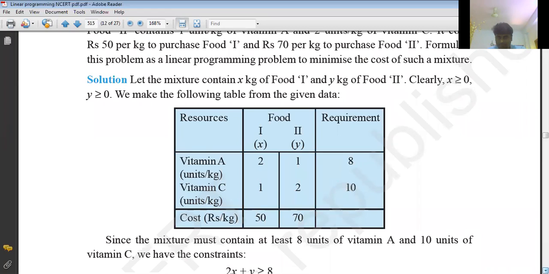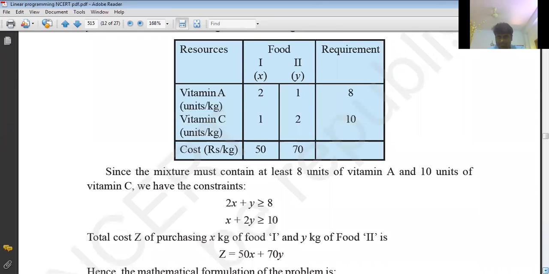Since the mixture must contain at least 8 units, at least means greater than or equal to. So we can write 2x plus y greater than or equal to 8, the minimum requirement is 8. Similarly, x plus 2y greater than or equal to 10. Clear? Those are the constraints we can write.